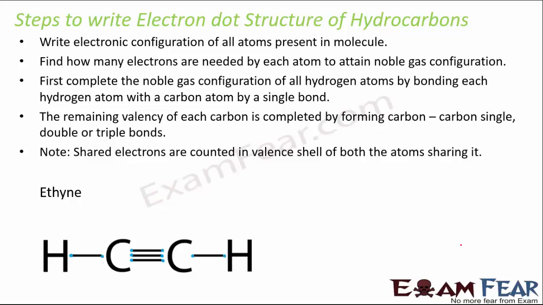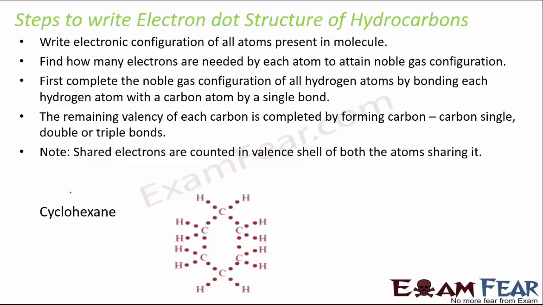Similarly, if it is about ethyne, in that case we would see that there is a carbon-carbon triple bond, and then you have 2 hydrogens connected by a single bond. In a similar fashion, you can also look at the structure of cyclohexane. So here also, carbon will have 4 electrons in the outermost shell, and then these will either combine with other carbons or they are going to combine with hydrogen. So in fact you can try out the cyclohexane electron dot structure yourself.